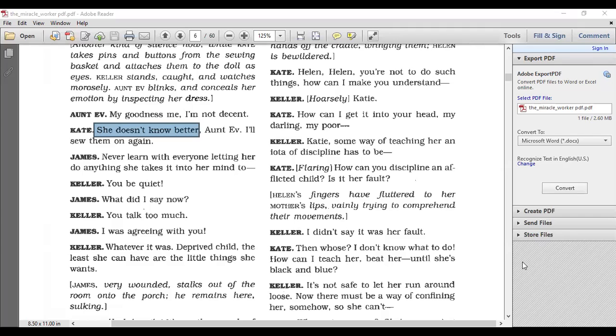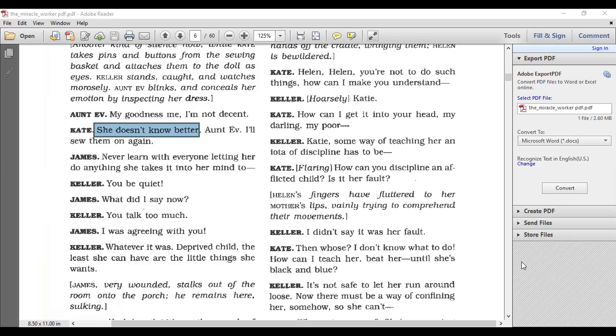No, because she's not going to scold her. Why? Because she doesn't see nor hear. Right. But what does it mean that she doesn't know better? She's trying to find justifications for Helen because of her mental capabilities, right? She's saying that Helen just doesn't know because of her condition. Yeah, exactly.